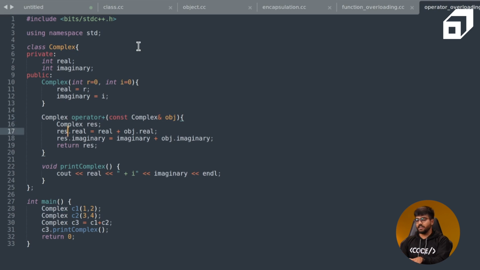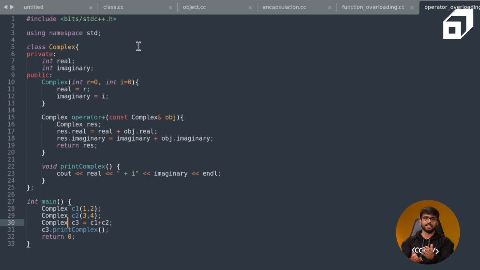Now I am just having a public interface for print complex just to understand what the complex number is. And in the int main function, what we are trying to do, we are trying to create two complex number objects. They have the real and imaginary part 1 and 2 and 3 and 4 respectively. And we are trying to perform an addition. We are not using the explicit definition of addition over here.